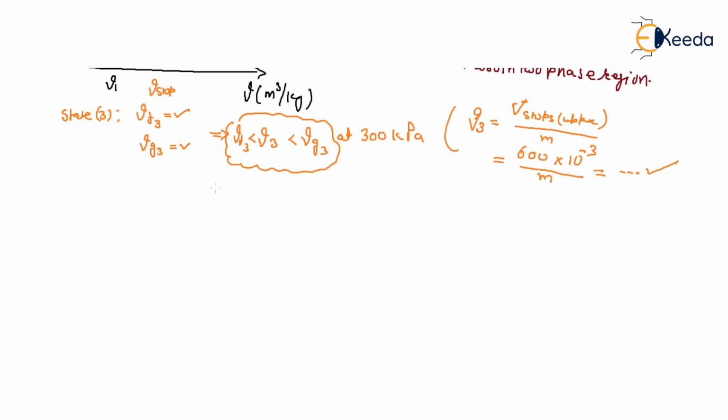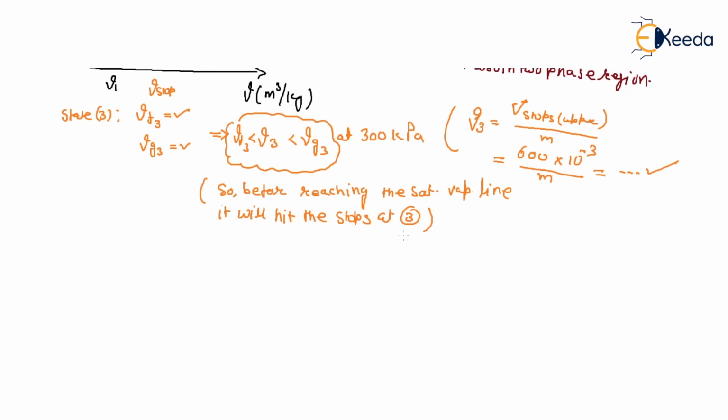Here the comment is that before reaching the saturated vapor line, it will hit the upper stop at state 3.